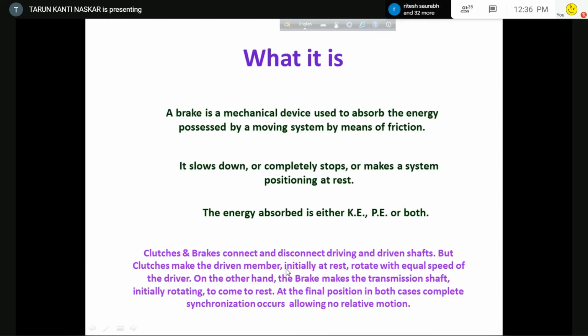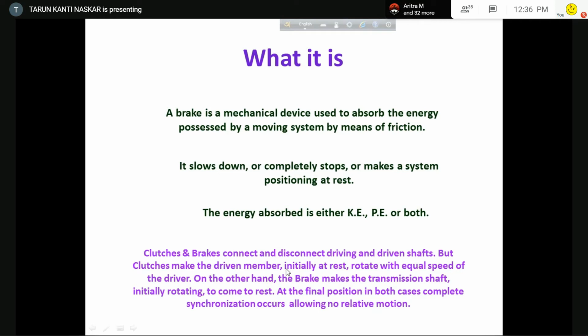That means there is a term of synchronization. So when they are completely synchronized, then the speeds are equal. This is the objective of clutch. This is the purpose of using clutch.